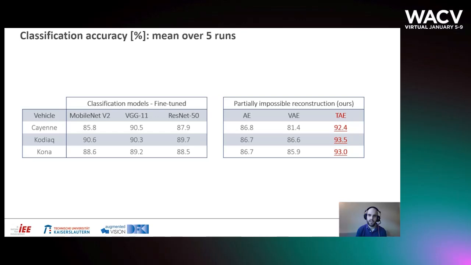In order to measure the success of our proposed method, we compared its classification accuracy on the 3 vehicle interiors against commonly used classification models. Our approach outperforms all pre-trained classification models when fine-tuning them on our dataset. Both the partially impossible reconstruction loss and the triplet loss together with the nearest neighbor search yield the best results. Additional results and an ablation study can be found in our paper.